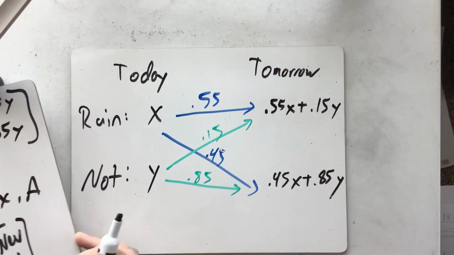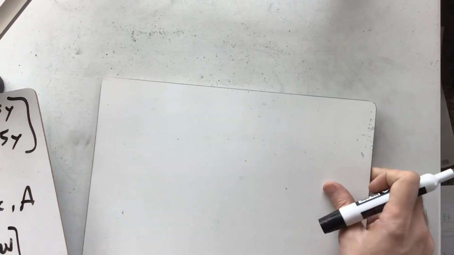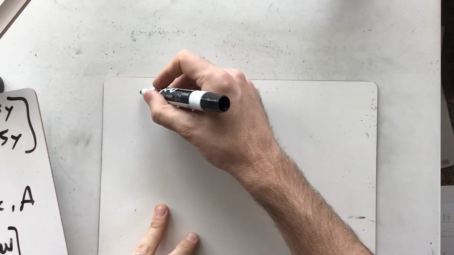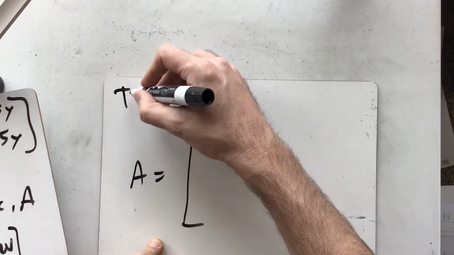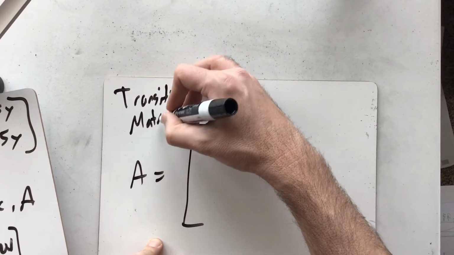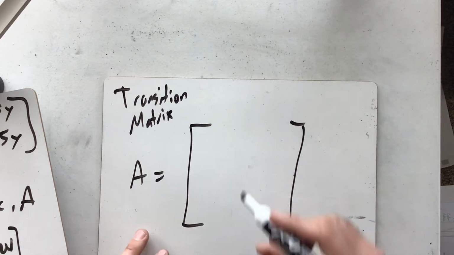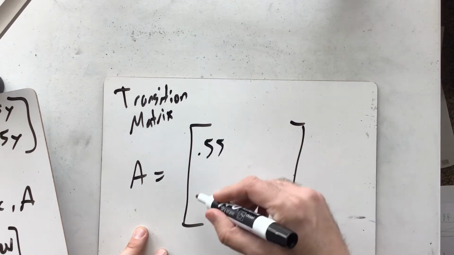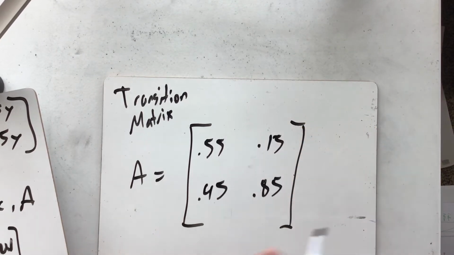Let me just take a second and define what a transition matrix is so that we can deal with that. So a transition matrix is a matrix A, and we put all of our values in here. And so for the values that we just had a second ago, it's 0.55, 0.45, 0.15, and 0.85. But in general, your transition matrix could be much larger than this.